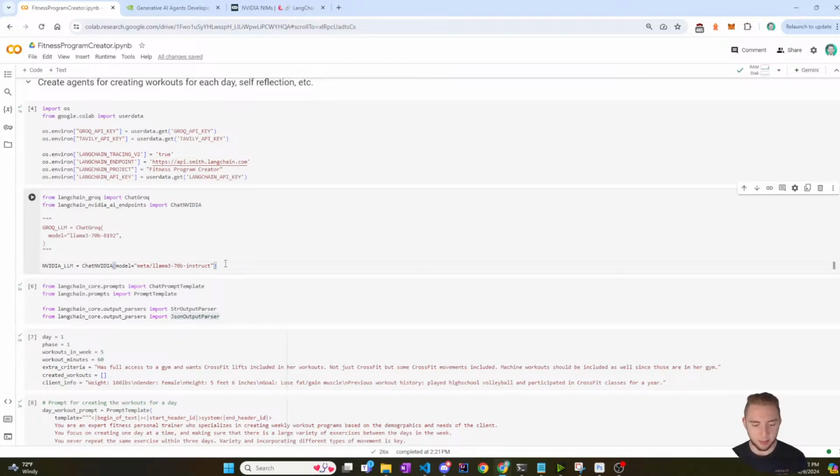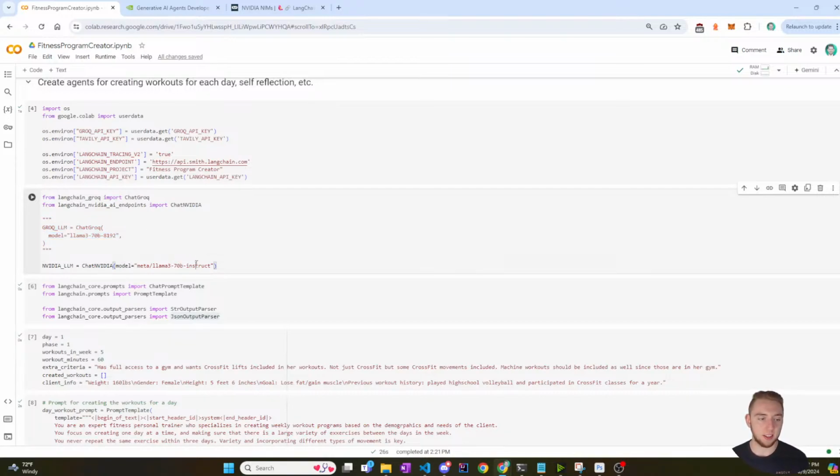I might be missing it a little bit, but I haven't done a ton of research on the different types of models. I just know this is the one that people typically use, and a lot of the research I've been doing on creating these kinds of agent applications using something that is not super expensive like GPT, Llama is a really good alternative, especially when you can use something like Grok to use it for free.